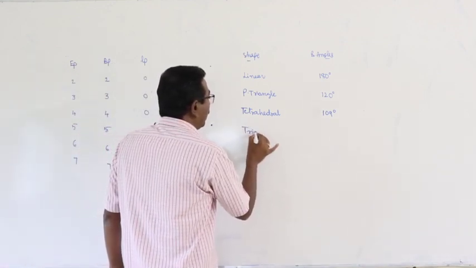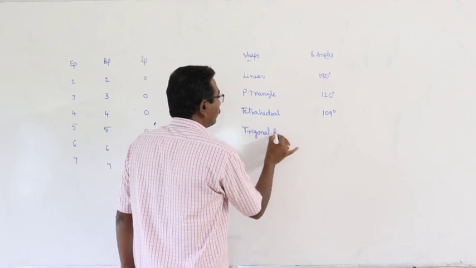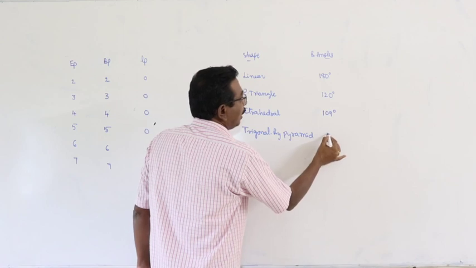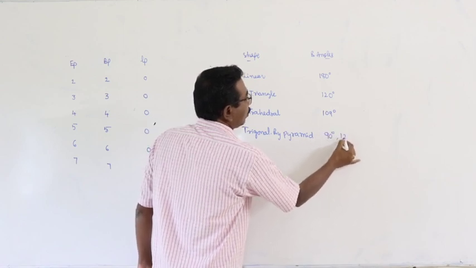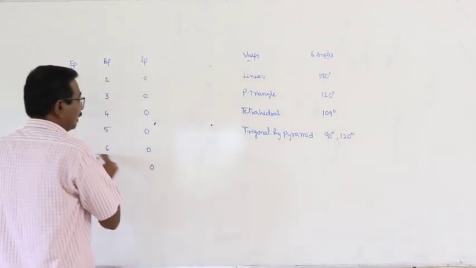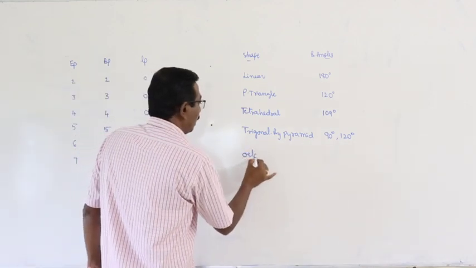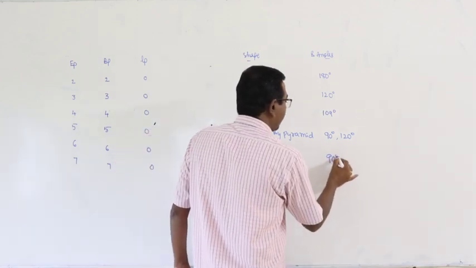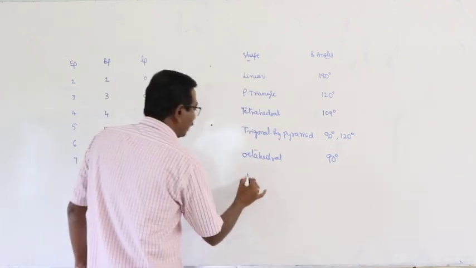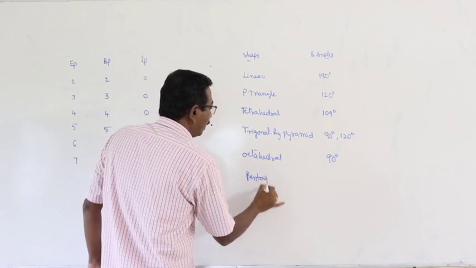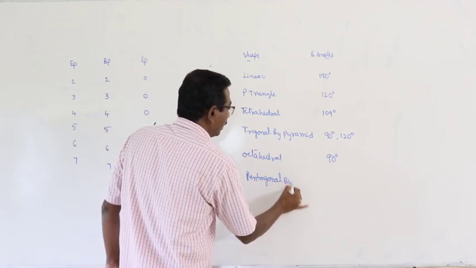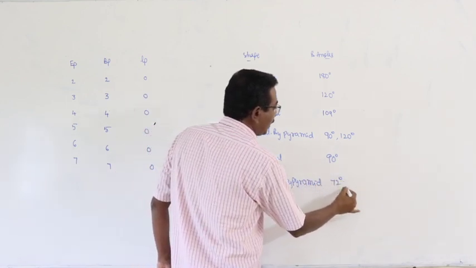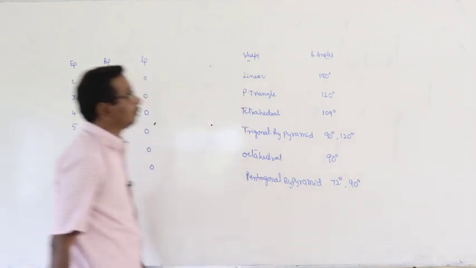Trigonal bipyramidal, bond angle 90 degrees and 120 degrees. 6: octahedral, bond angle 90 degrees. 7: pentagonal bipyramidal, bond angle 72 degrees and 90 degrees.